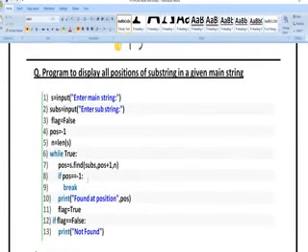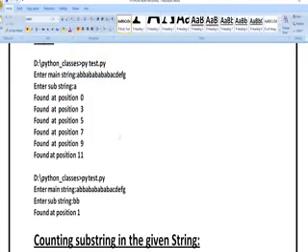So this is a program which is going to display whether the data I have entered in the main string is present in the substring or not. For example, if I enter Srinivas in the main string, and if I enter Srinivas in the substring also, it is going to say the same Srinivas is there. For example, if I enter Srinivas in the main string, and if I enter Kumar in the substring, the both values are different. So that is why it is going to give an output as not found.